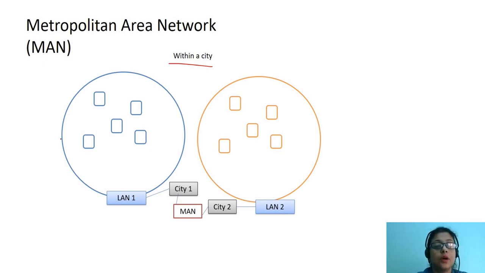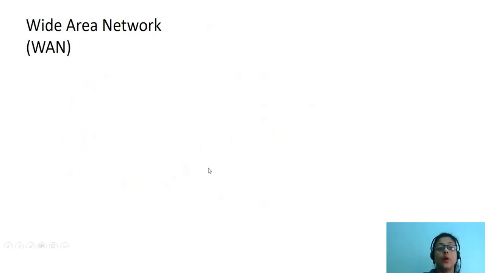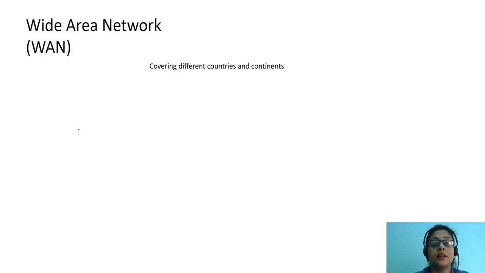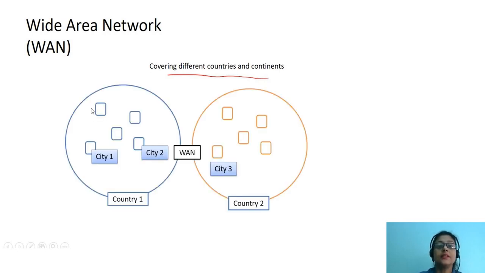This is an example of a metropolitan area network. We can see here we have a LAN 1 in city 1 and we have a LAN 2 in city 2. These two LANs in two different cities can be connected by using a metropolitan area network. Next, we go to wide area network or WAN. This is a network which can cover different countries or continents. So we can see that this covers a wider geographical area as compared to PAN, LAN, and MAN as discussed earlier.